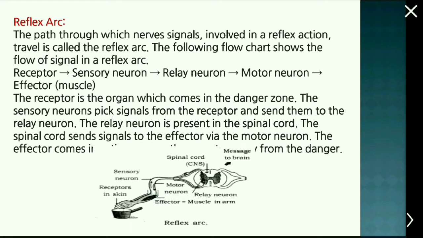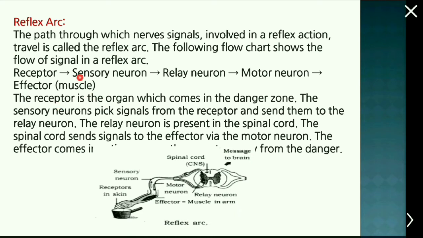Coming to the reflex arc, the path through which nerve signals involved in a reflex action travel is termed as reflex arc. The following flowchart shows the flow of signals. Receptors to the sensory neuron to the relay neuron and then the motor neuron to the effector or the muscle.